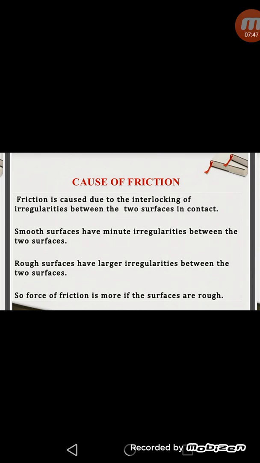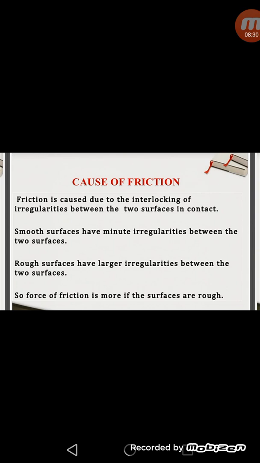Rough surfaces have large irregularities between the two surfaces, so they bind together more tightly, and in this way the frictional force increases. Two rough surfaces, when placed together, meet only at certain points, which are called irregularities. When one body is made to move over the other, the force of adhesion occurs between the irregularities of these two surfaces, so we have to apply some force to overcome this adhesion force.